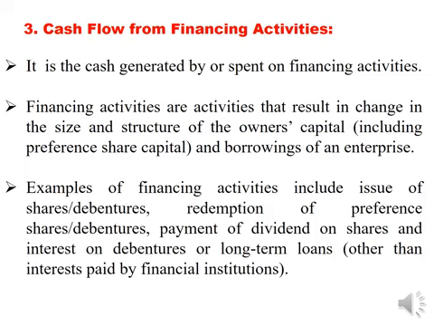Examples of financing activities include issue of shares, both equity shares and preference shares, issue of debentures, repayment or redemption of preference shares, repayment or redemption of debentures, payment of dividends on shares, and payment of interest on debentures or interest on long-term loans. Keep in mind, these interest or dividends paid by financial institutions will be treated as cash flow from operating activities and not cash flow from financing activities, because financial institutions hold these shares and debentures as trading assets and not as investments.